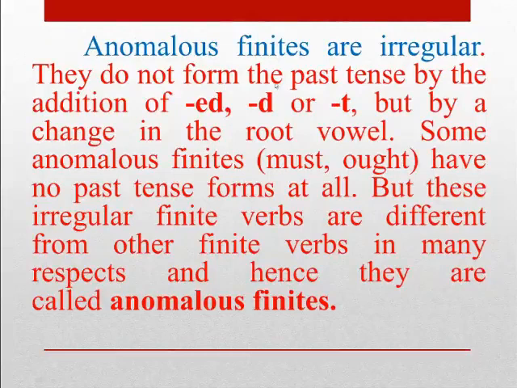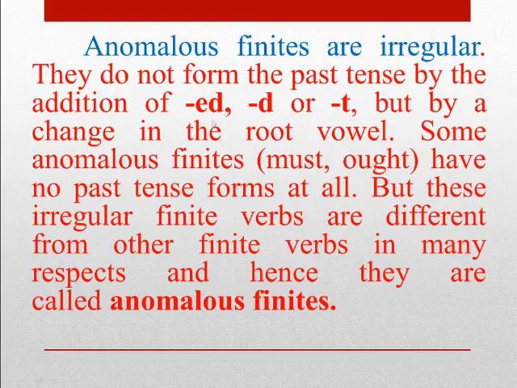Anomalous finites are irregular. They do not form the past tense by the addition of ed, d or t, but by a change in the root vowel. Some anomalous finites, must and ought, have no past tense forms at all. We will not say musted or oughted.